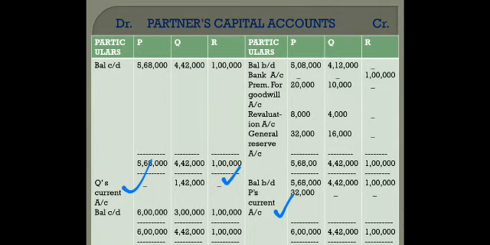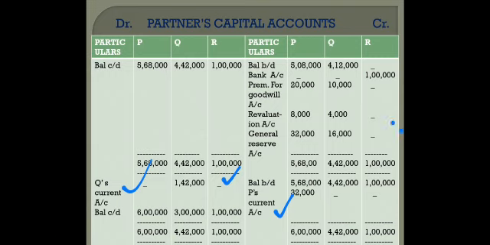So where will it appear? It will appear on the liability side. This is the change which you have to do. That means where I wrote bank account, I am changing it to the current account of the related partner whose entry I am doing here. Clear? Now moving on to the balance sheet.